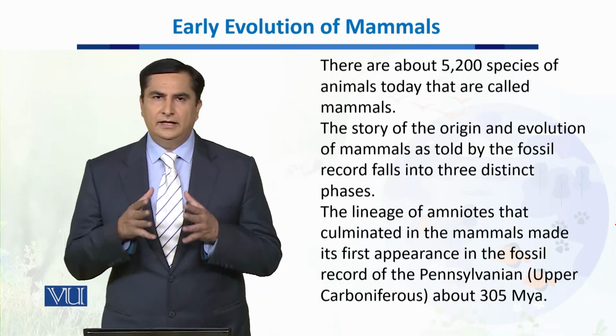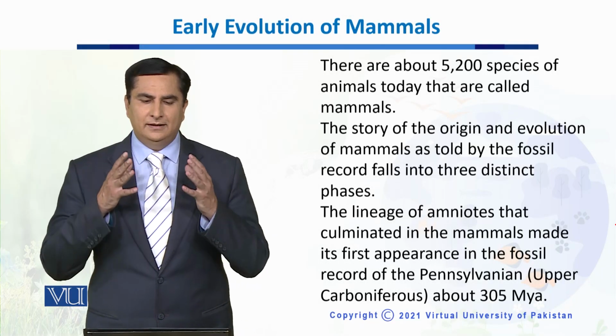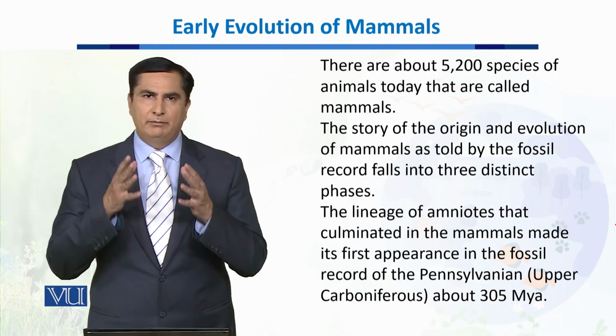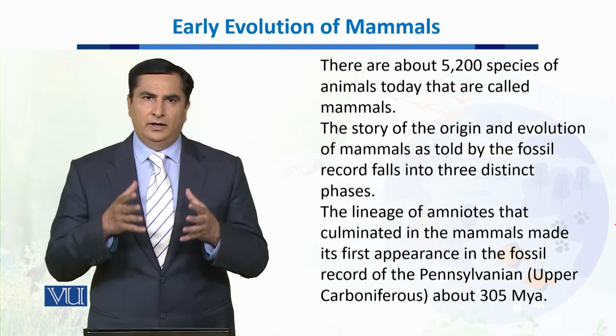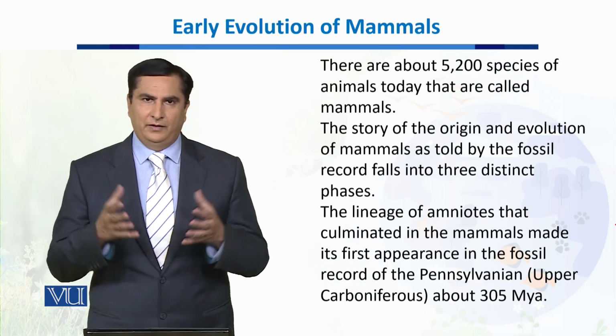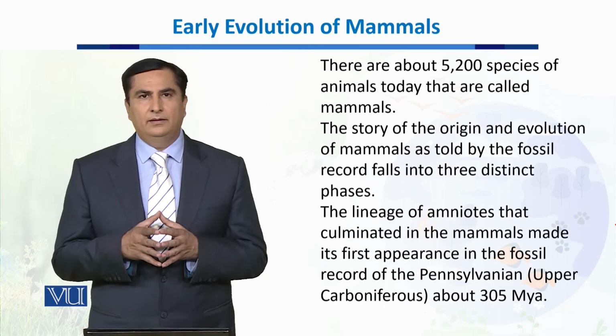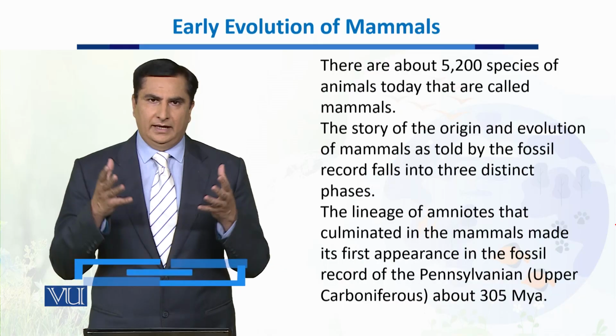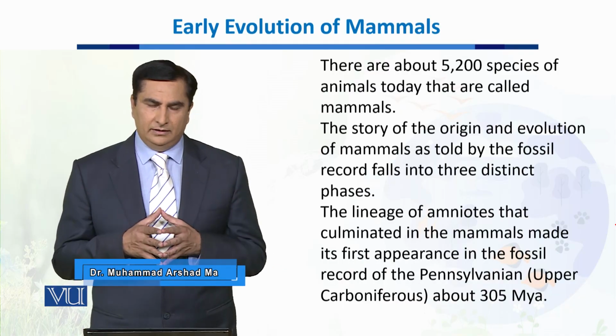Dear students, in this unit we will talk about the early evolution of mammals. Now, as you are aware, mammals are one of the advanced animals which have developed as a course of evolution. There are more than 5,200 species of mammals that exist on this planet Earth.